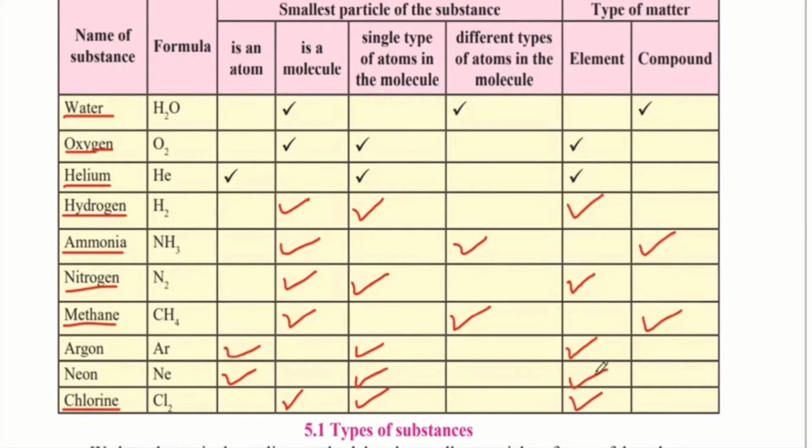So let us summarize this table. An atom is the smallest unit of matter and a molecule is a group of atoms. So if the formula has more than one atom, it will be a molecule. The next thing we have to see is the types of atoms, if they are different type or if they are same type. So if there is a single type of atom in the molecule, then it is usually an element. But if there are different types of atoms in the molecule, then it is usually a compound.